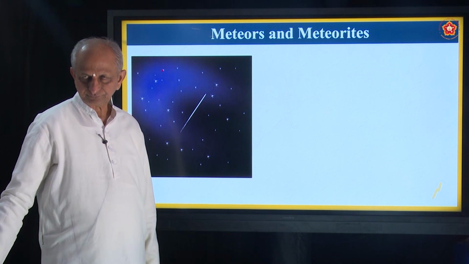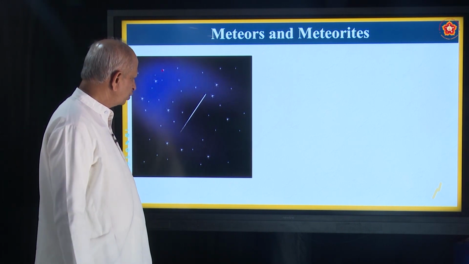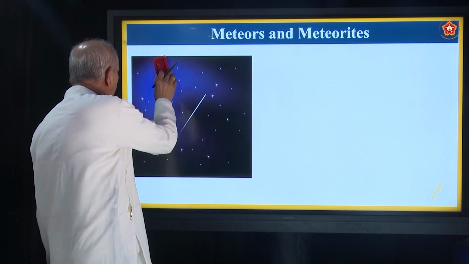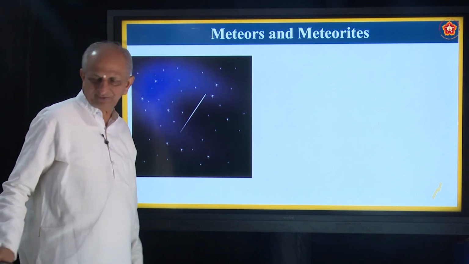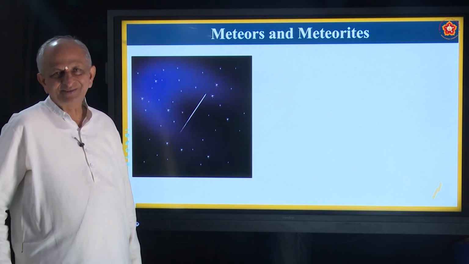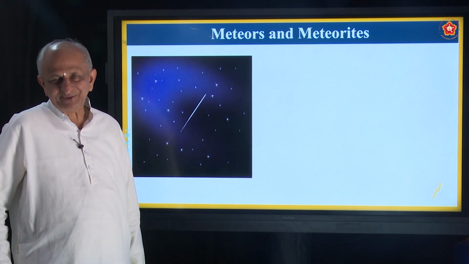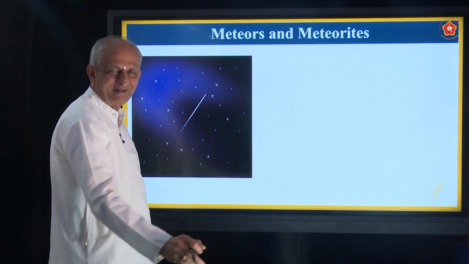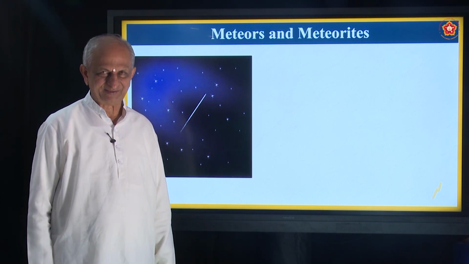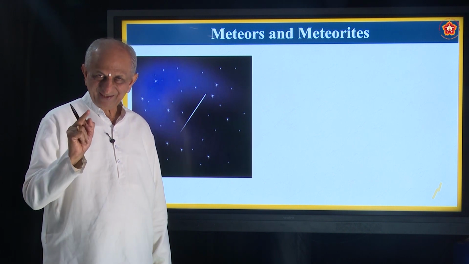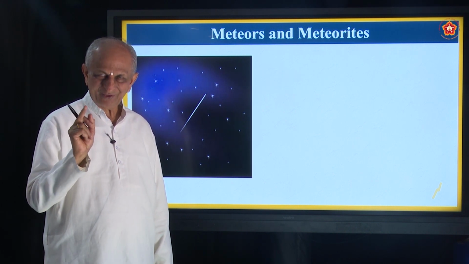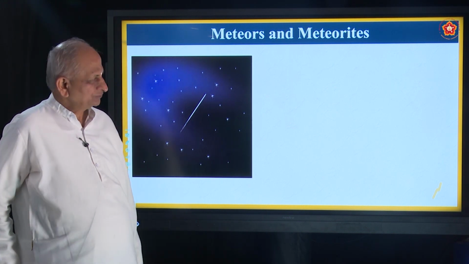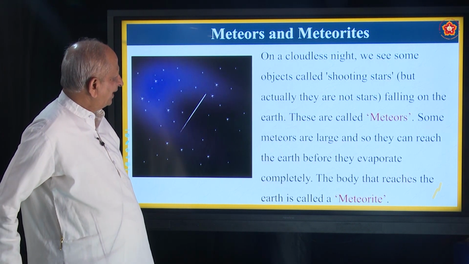Meteors, also called shooting stars. Why are they called shooting stars? How many have seen this? You have seen it at night times, no? Suddenly one star-like thing will come and hit the Earth's surface. Is it a star? No, because it is not shining, okay? It burns off. So what is that?